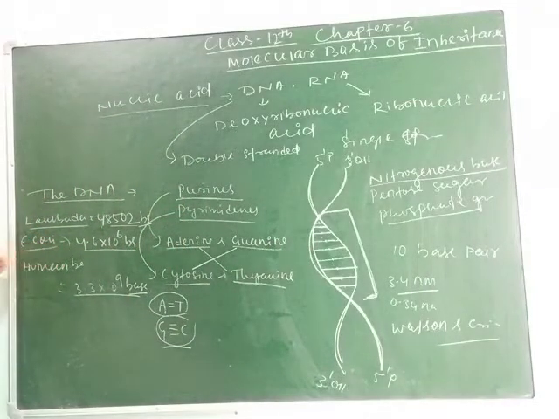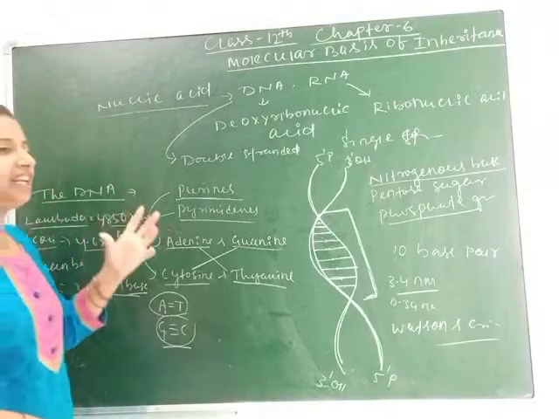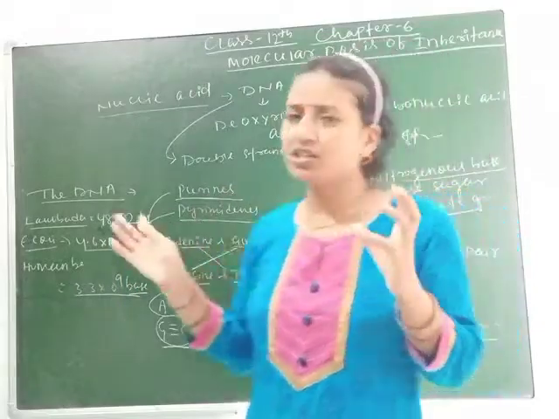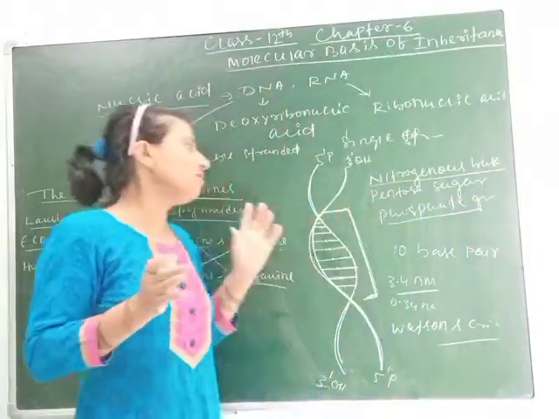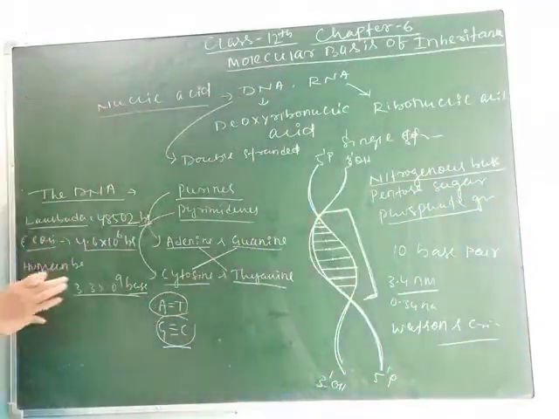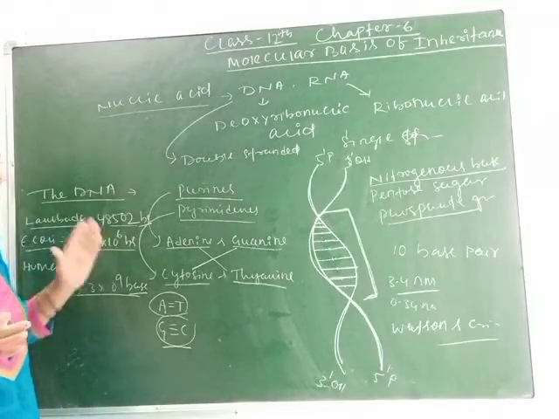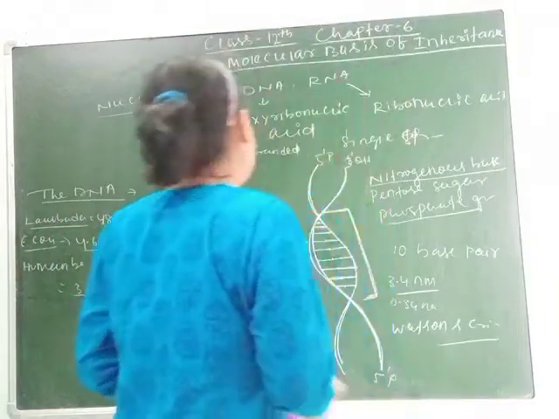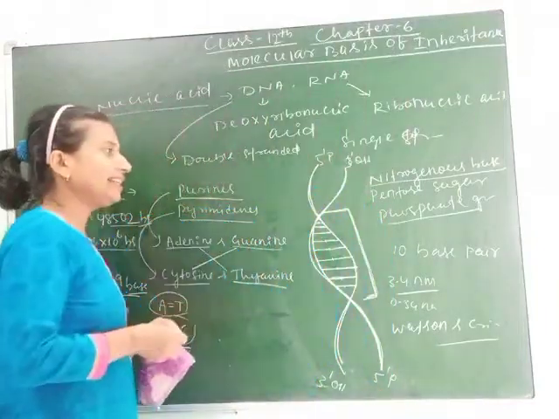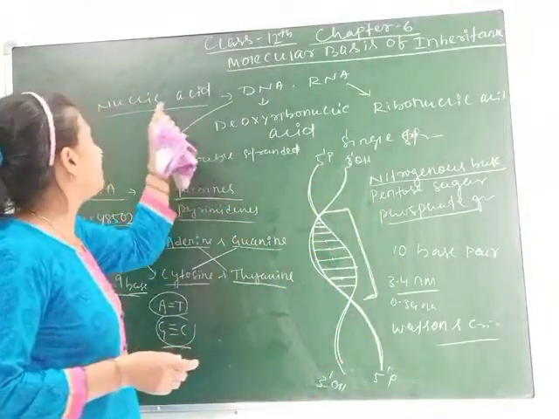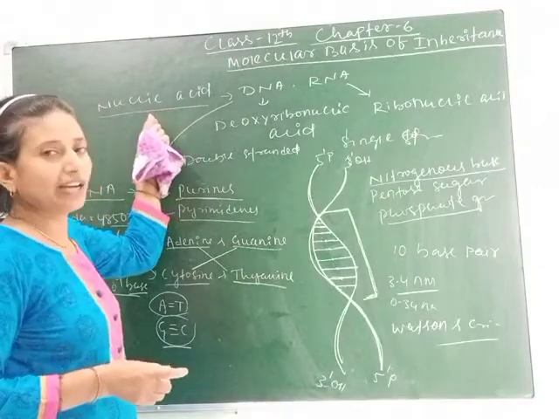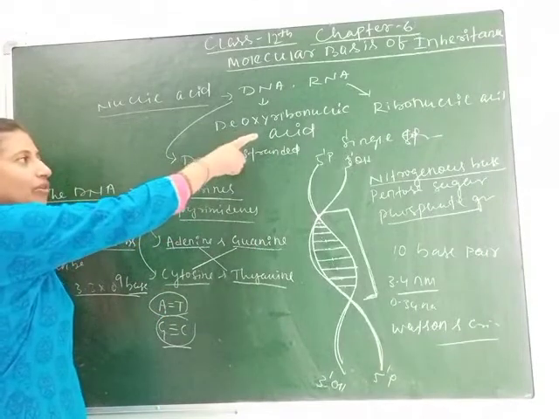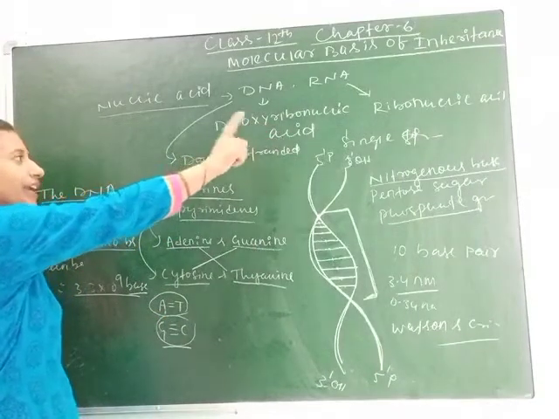Clear, students? So here the bonding between two consecutive nitrogenous bases is through pentose sugar, or we can say phosphodiester linkage. If we draw the diagram, then you can understand. Now let's see how a DNA looks. I think you have cleared your topic. What is nucleic acid? Nucleic acid is of two types: DNA and RNA. DNA means deoxyribonucleic acid, RNA means ribonucleic acid.